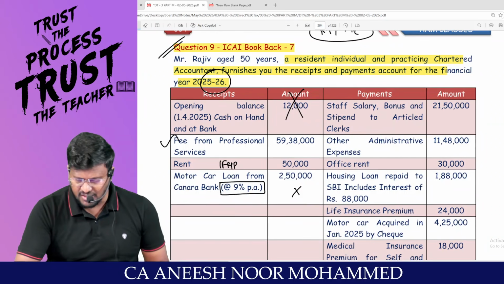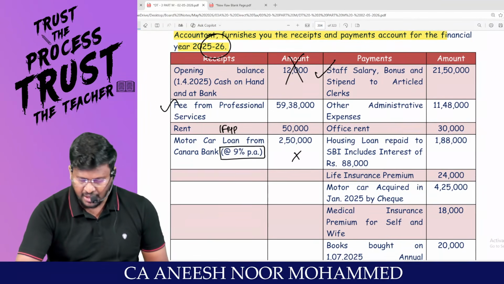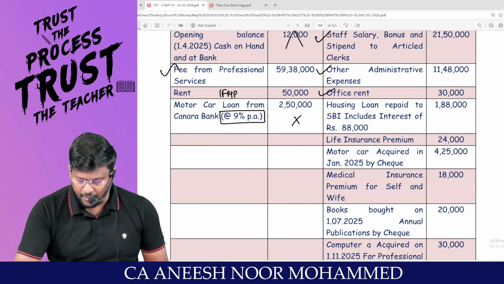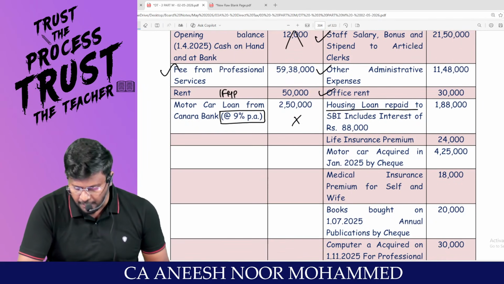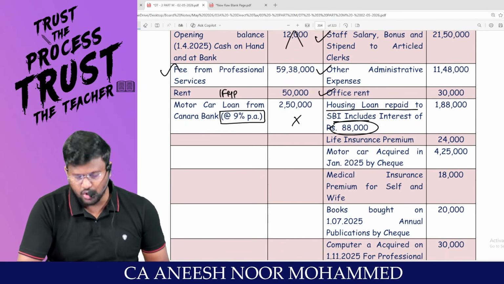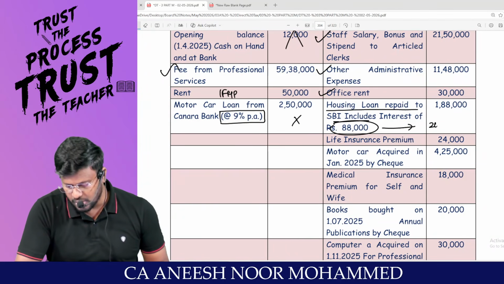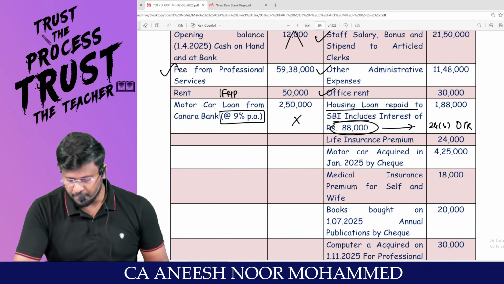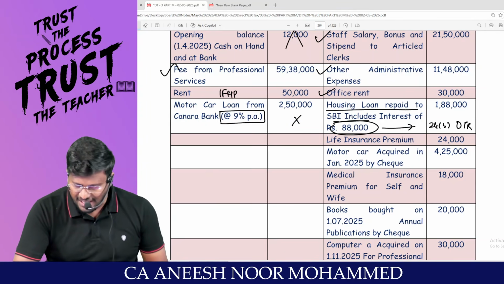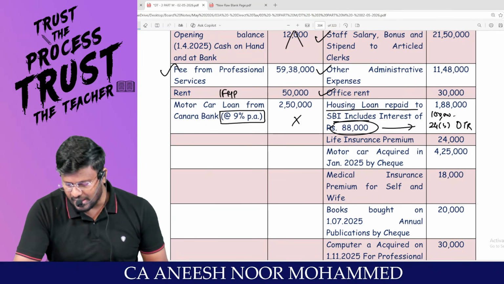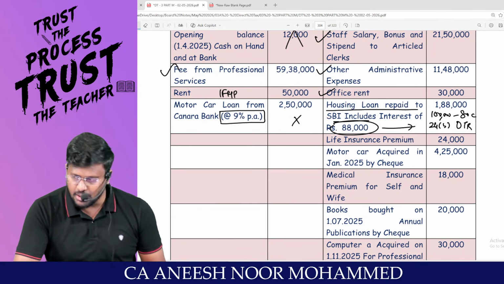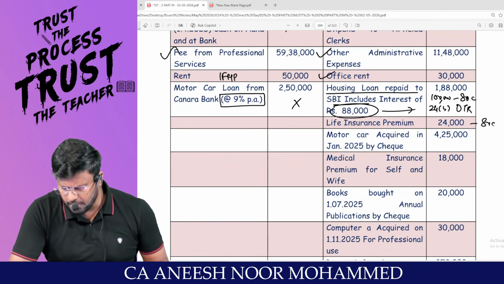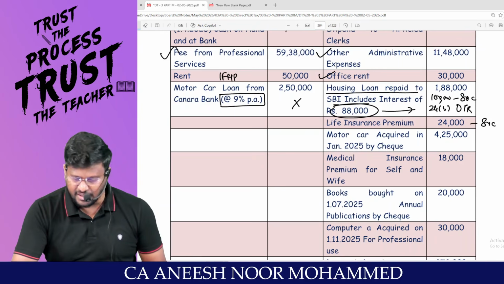Salary to staff, bonus, stipend to article assistants are allowable expenditure. Other administration expenses are allowable expenditure. Office rent is allowable expenditure. Housing loan repaid to SBI includes interest of 88,000. This 88,000 under 24B is allowed if you are travelling through the optional tax regime. And this principal, which is 1,88,000 minus 88,000, comes to 1 lakh. You are entitled to claim 80C if you are travelling through the optional tax regime. Life insurance premium, you are entitled to claim deduction under 80C.